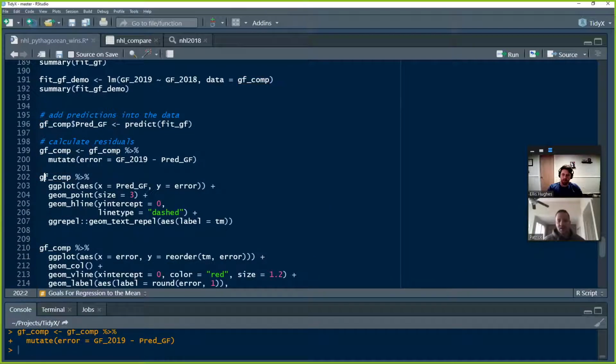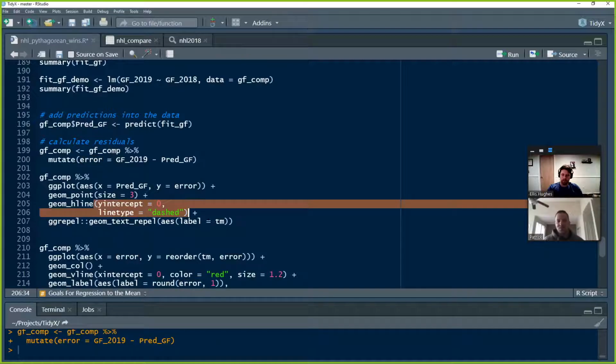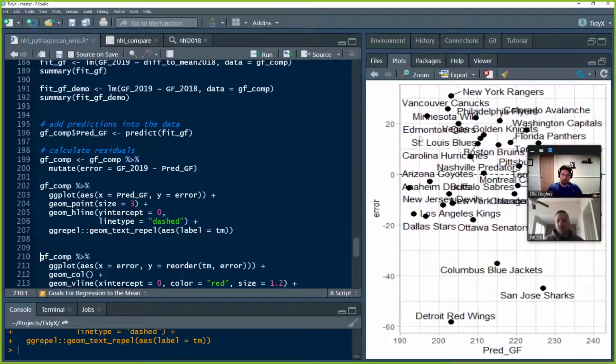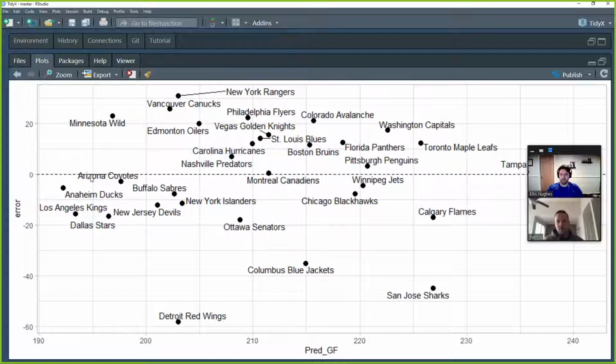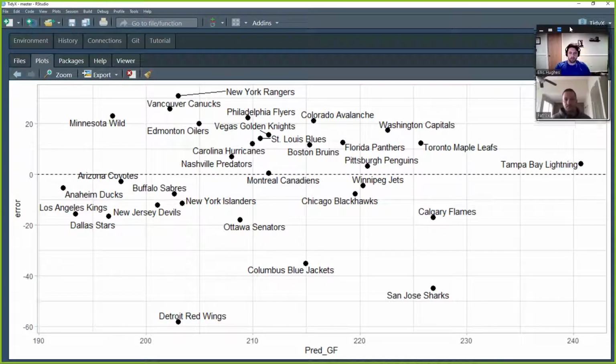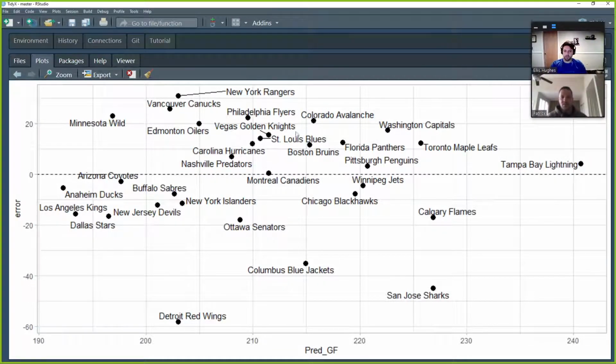And we can plot these residuals, obviously. So we can look at the predicted values relative to the error, so the fitted values relative to the residual, and get a sense for what these look like. This is a common way of model checking in linear regression. So we can see which teams have the largest residuals. We see the Detroit Red Wings down there. They really underperformed. Yeah, Columbus is down there.